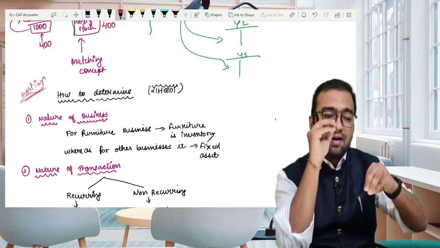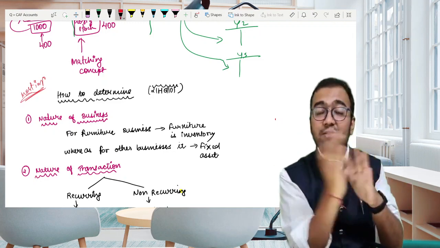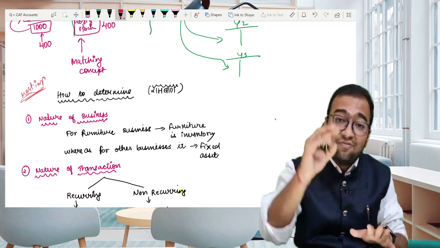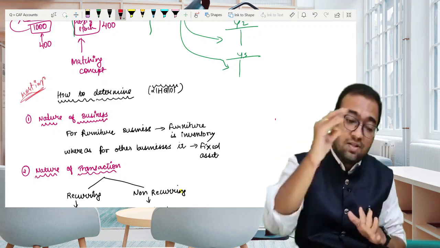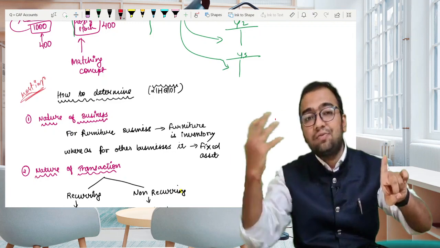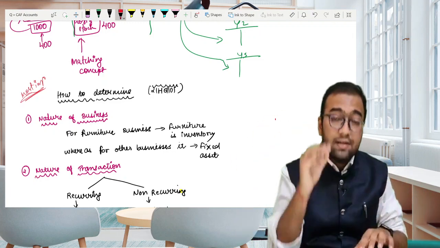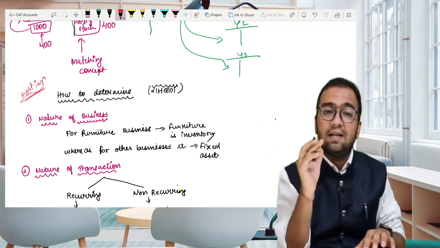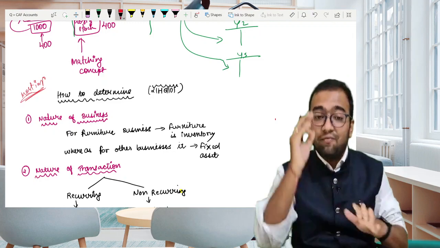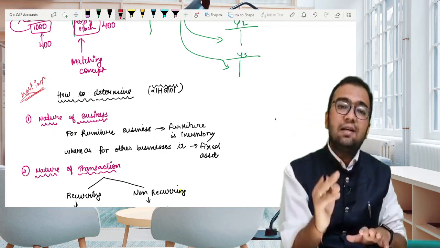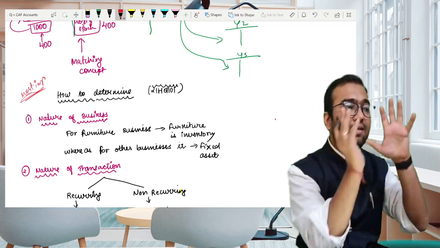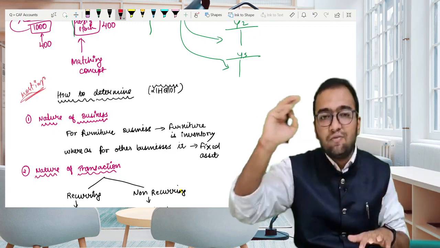He has to check whether the given statement is true or false and justify it. If it is true, then why it is true, and if it is false, then why it is false. So it's very important to identify the nature of transaction. We should learn to identify whether the transaction is of capital nature or of revenue nature.